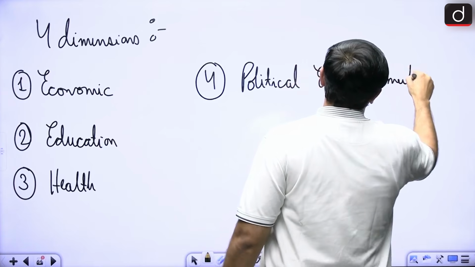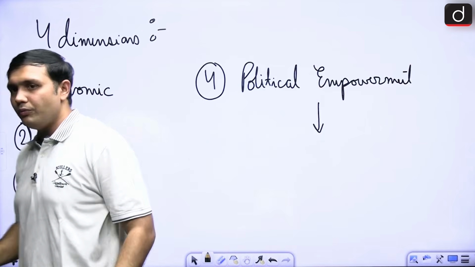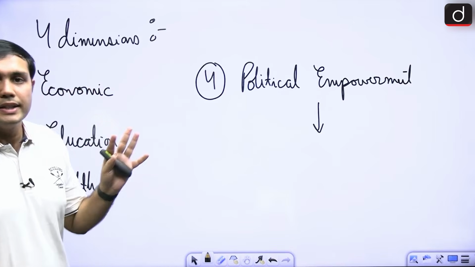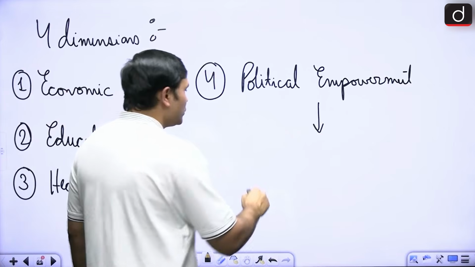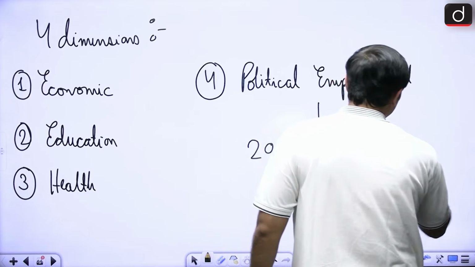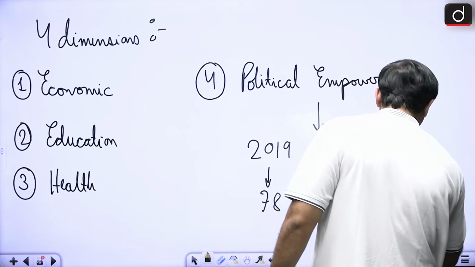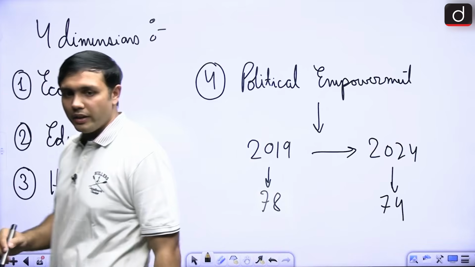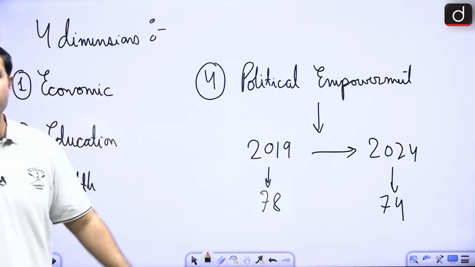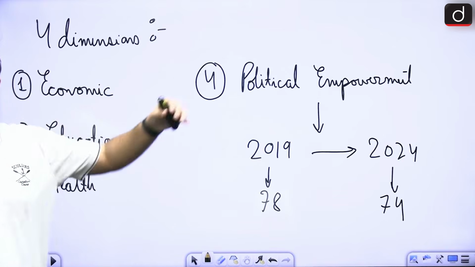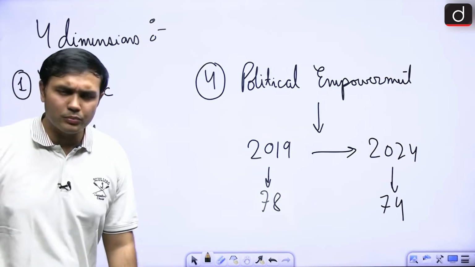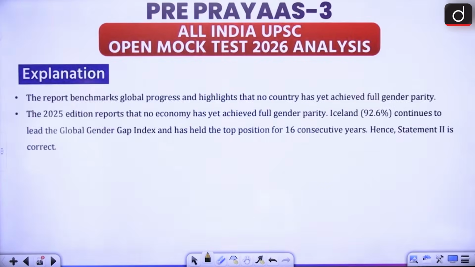Now what is happening here is that we have fewer women MPs in the Lok Sabha than there were in 2019. In 2019 we had 78 women MPs. In the 2024 general elections we got only 74. Here the share of women participating in Parliament, in the Lok Sabha, has reduced, and overall participation has also reduced. Ministerial participation has also reduced. That is why we have suffered. So these are some of the basic things with respect to this particular report.